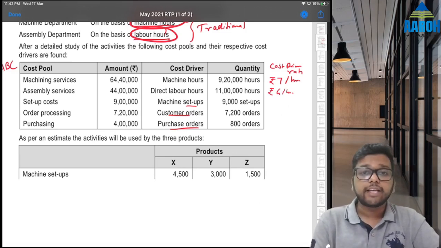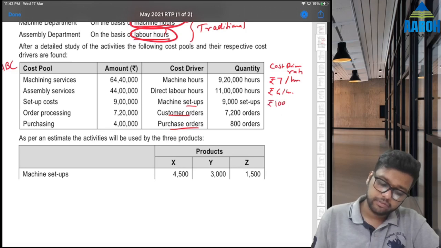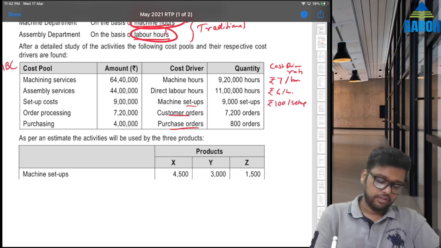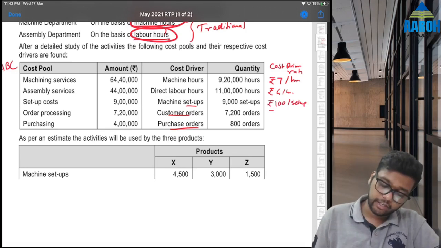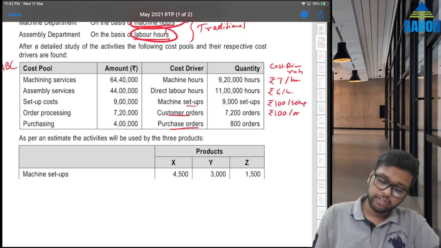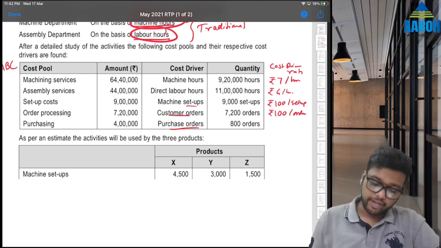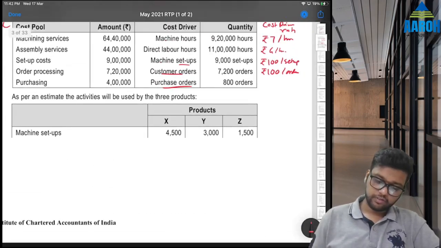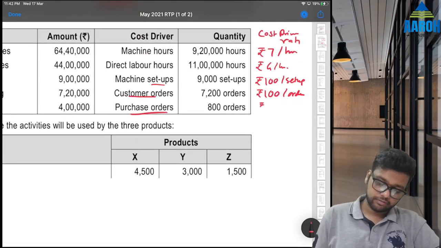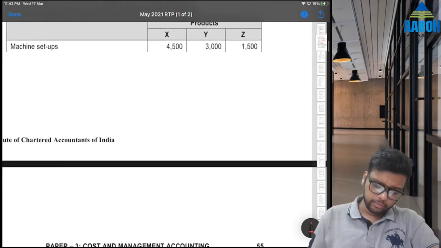Setup is 9 lakhs by 9,000, right? 9 lakhs by 9,000 is 100 rupees per setup. Then this is 7,20,000 divided by 7,200, again 100 rupees per order. And 4 lakhs divided by 800, that is 500 rupees. That is 500 rupees per order, per purchase order. Now it is easy to calculate.